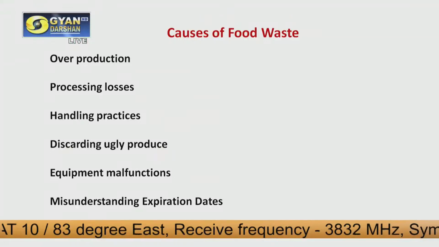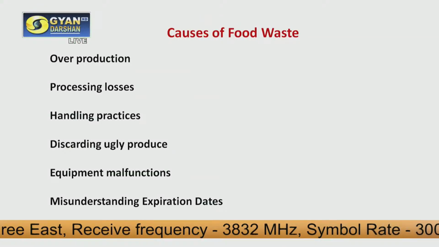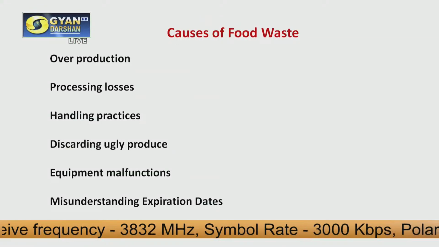One of the important things coming up nowadays is discarding ugly produce. This is because of the retailers and the malls where we go and purchase fruits and vegetables, which we want to be of perfect luster, glow, and perfect shape. Now what happens is that in the agricultural fields, certain crops may come slightly distorted in shape. They may not be that lustrous, that glowing is not there.